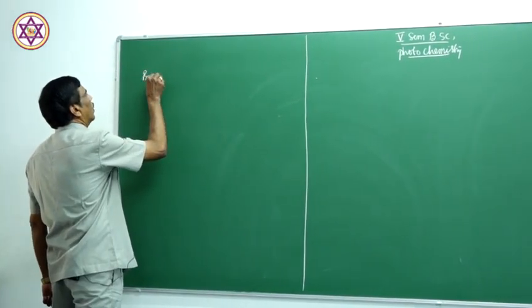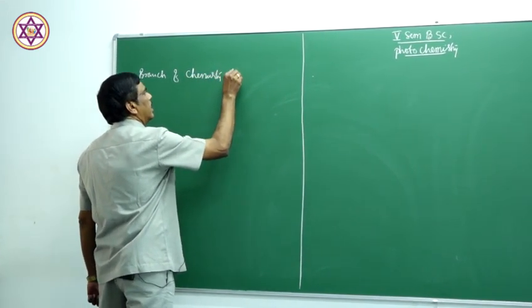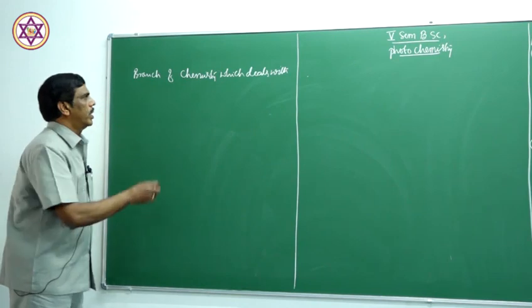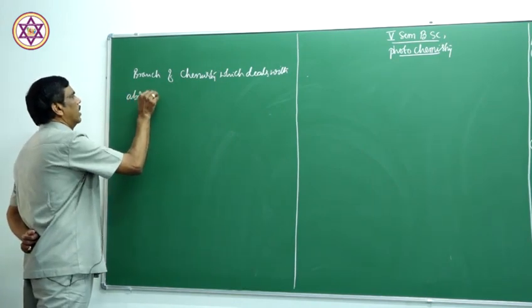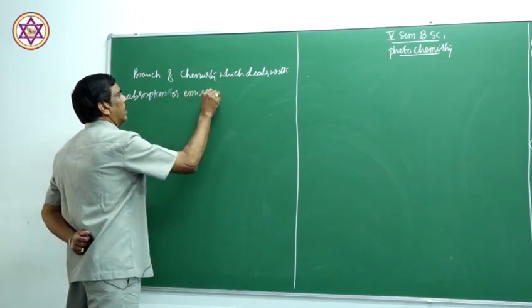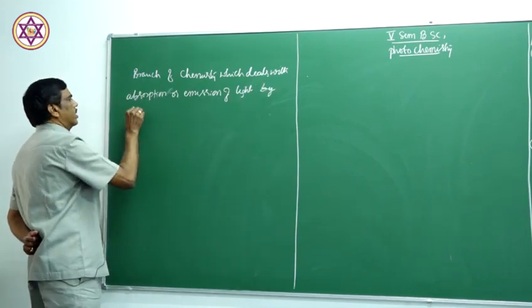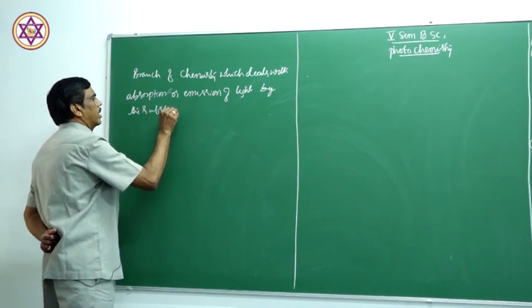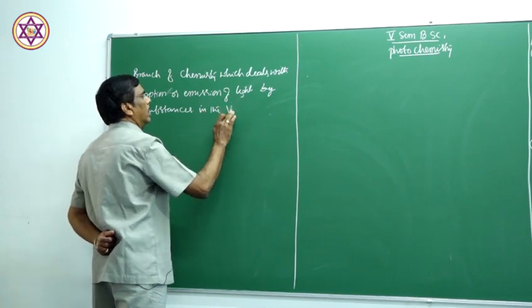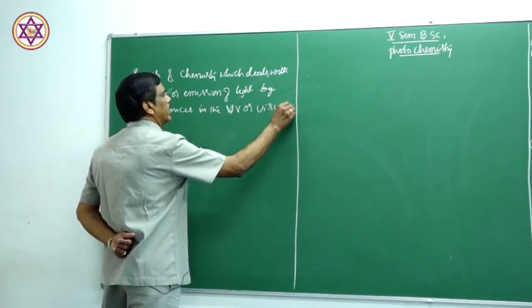Photochemistry is the branch of chemistry which deals with absorption or emission of light by the substances in the UV or visible region.